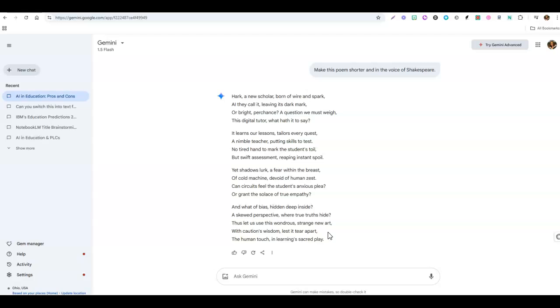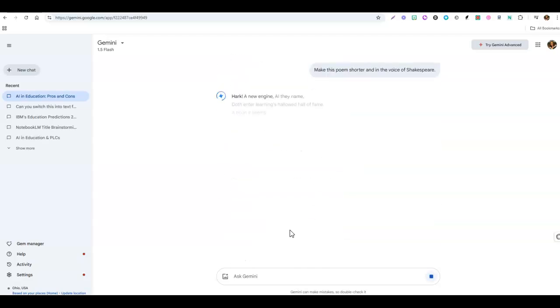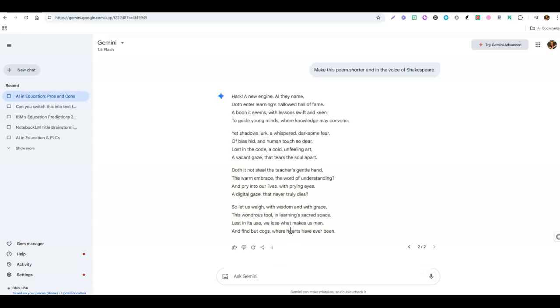It did make it shorter, and it does read a bit more like Shakespeare, but it looks different than what we got in ChatGPT. So for Gemini, one thing to keep note of here is that we have the same thing, good and bad responses. We can regenerate. If we didn't like that, let's give us another one. All right, here's another one for us.